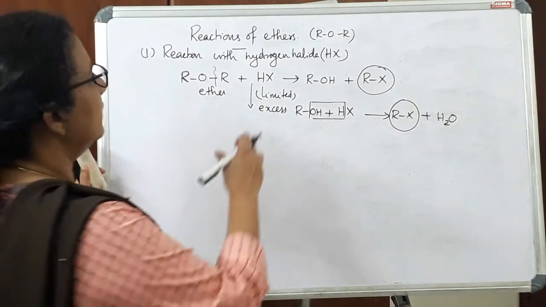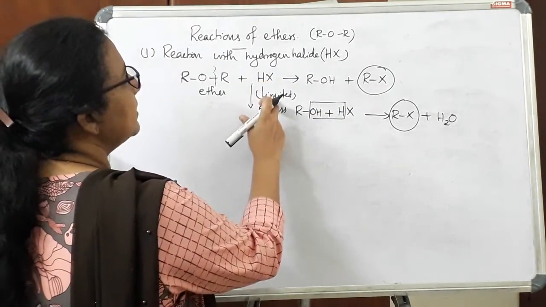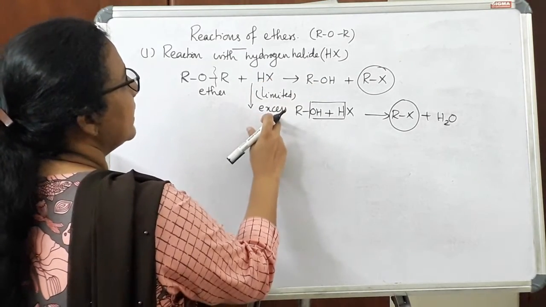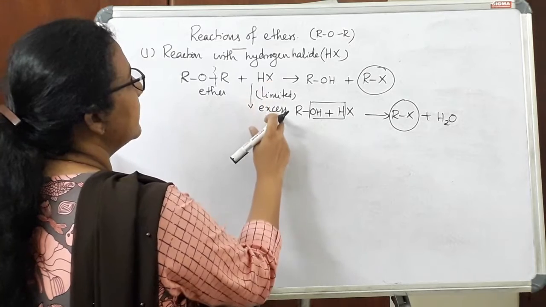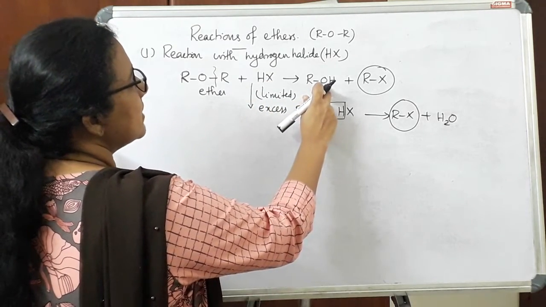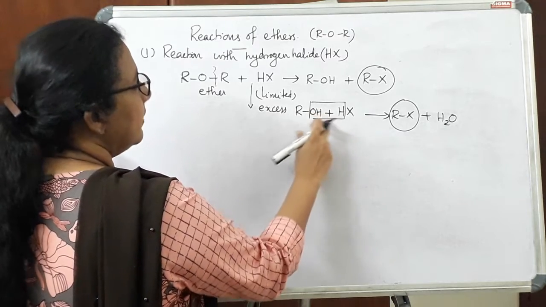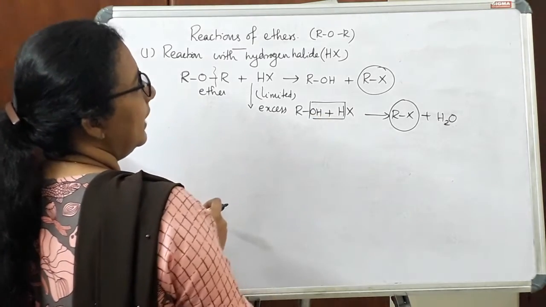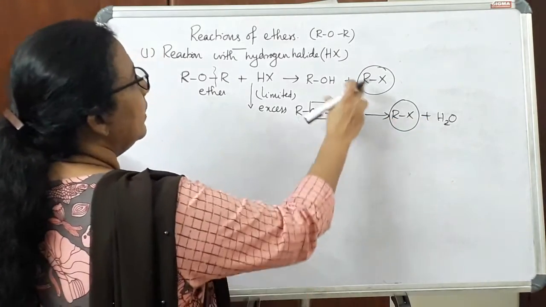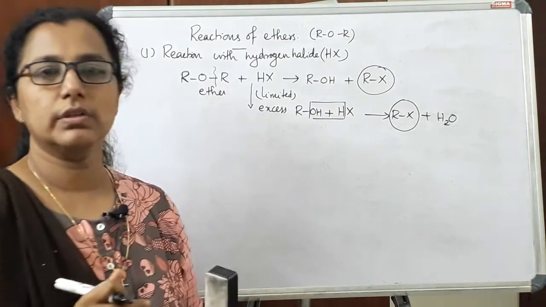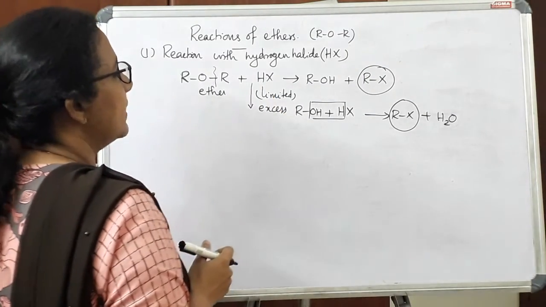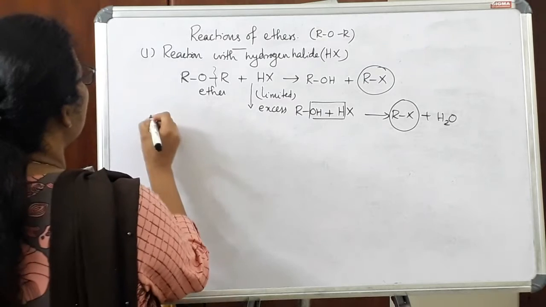If the hydrogen halide is limited, we will get these products. If the hydrogen halide is in excess amount, the ROH produced in the first step reacts with one more molecule of HX and produces alkyl halide and water. So in total we will get two molecules of alkyl halide if hydrogen halide is present in excess. Let's try an example.